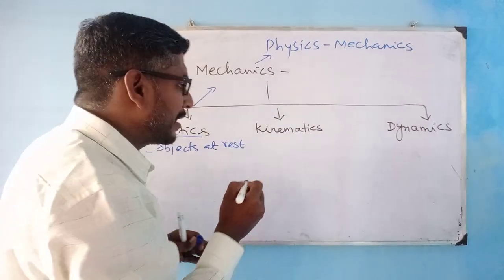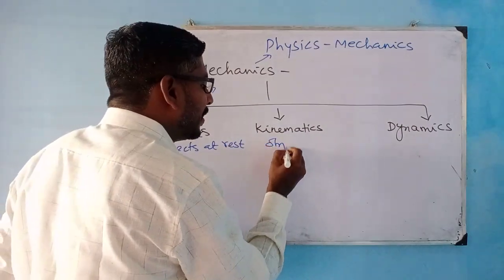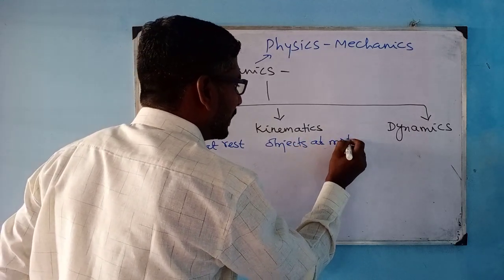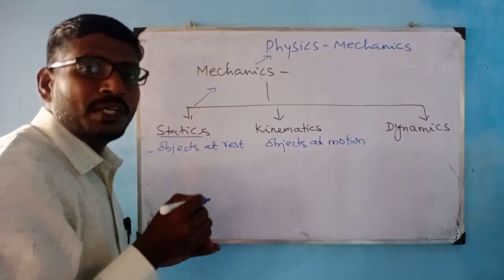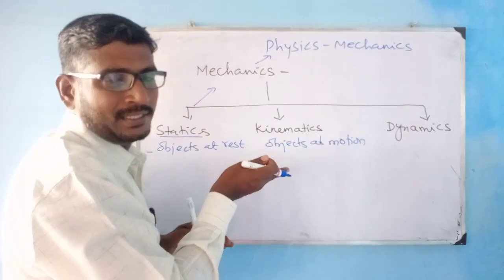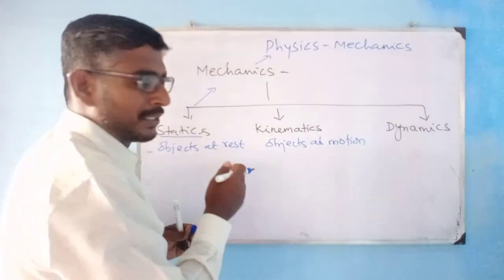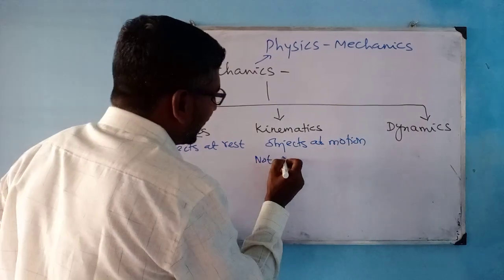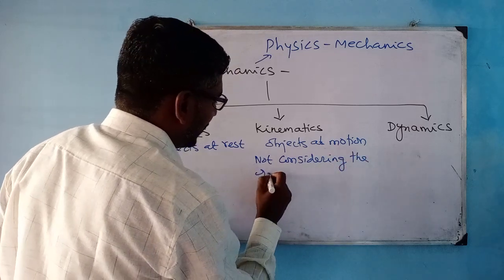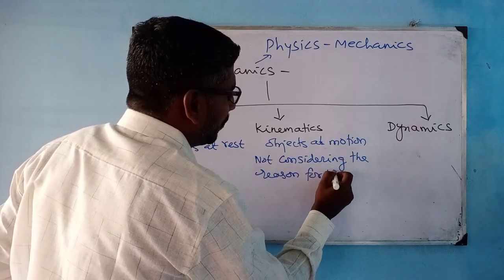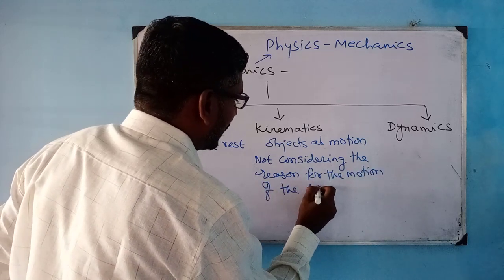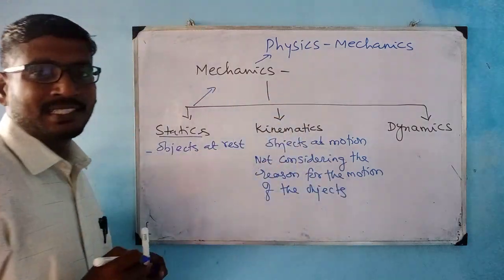And kinematics deals with objects which are in motion, and we are not going to bother about the reason for the motion of the objects. We are not considering the reason for the motion of the object. This branch of mechanics you call kinematics.